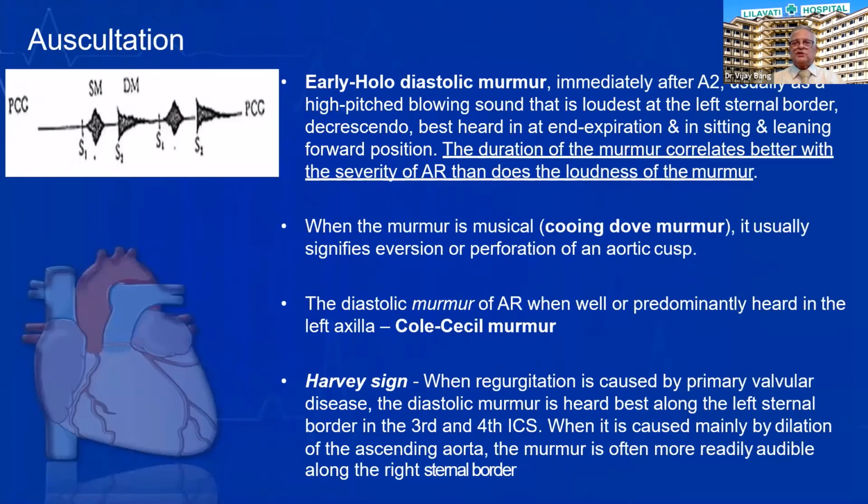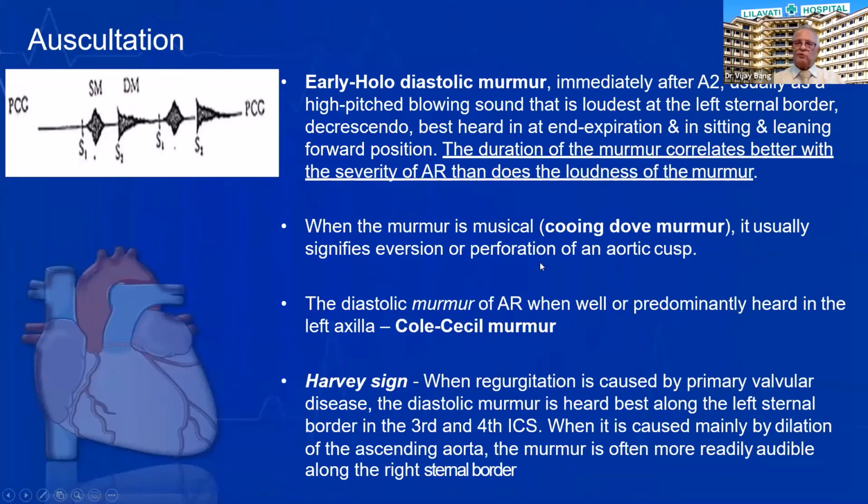The early hollow diastolic murmur starts soon after the A2, and the length of the murmur correlates very well with the severity of AR, not the intensity of the murmur or thrill present. The murmur may be musical at times. When it is a cooing murmur, it signifies eversion or perforation of the aortic cusp.